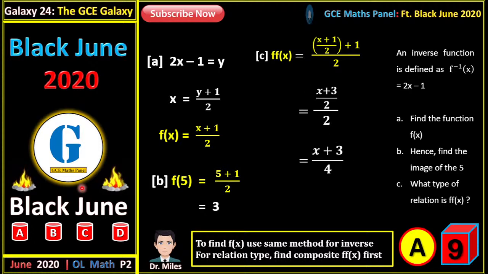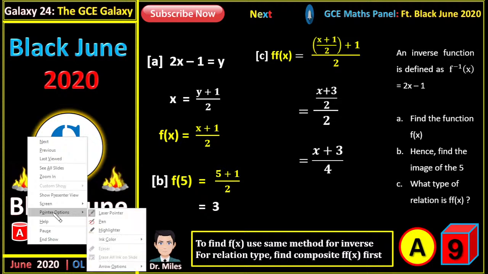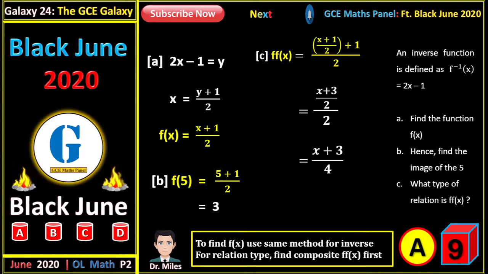That gives us (x plus 3) on 2, and our f of x will be equal to (x plus 3) on 4. Now what type of relation is this? Is it a one-to-one relation? What type of relation is this? Yes?